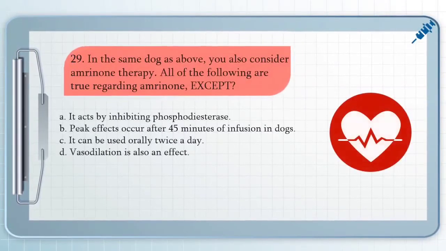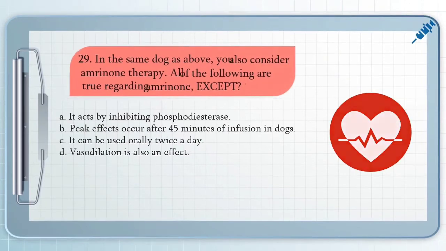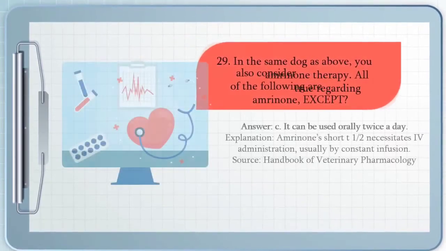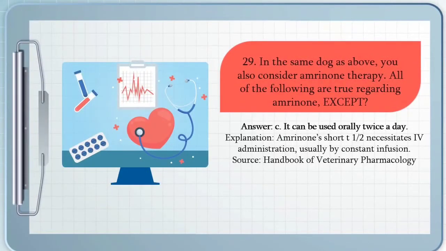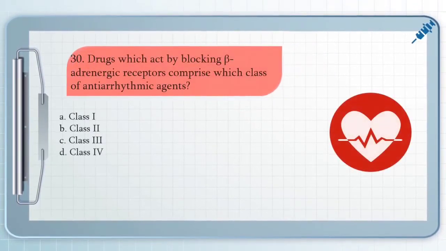In the same dog as above, we also consider amrinone therapy. All of the following are true regarding amrinone except A. It acts by inhibiting phosphodiesterase. B. Peak effects occur after 45 minutes of infusion in dogs. C. It can be used orally twice a day. And D. Vasodilation is also an effect. So for question number 29, the answer is letter C, because amrinone's short T1/2 necessitates IV administration, usually by constant infusion.